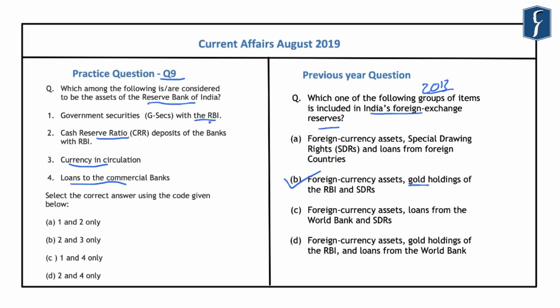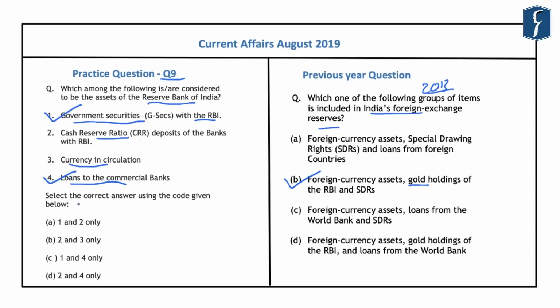And the main sources of income for the RBI are the returns on foreign currency assets such as the bonds and treasury bills of the central banks, interest on its holdings of domestically issued government bonds or securities, interest on the loans given to the banks, and management commission on handling the borrowings of state governments and the central government. And in this line, if you look at the options given in this question, the assets of the Reserve Bank of India include the government securities that are lying with the Reserve Bank of India. So the first is correct, and the fourth is the loans that are forwarded by the RBI to the commercial banks.